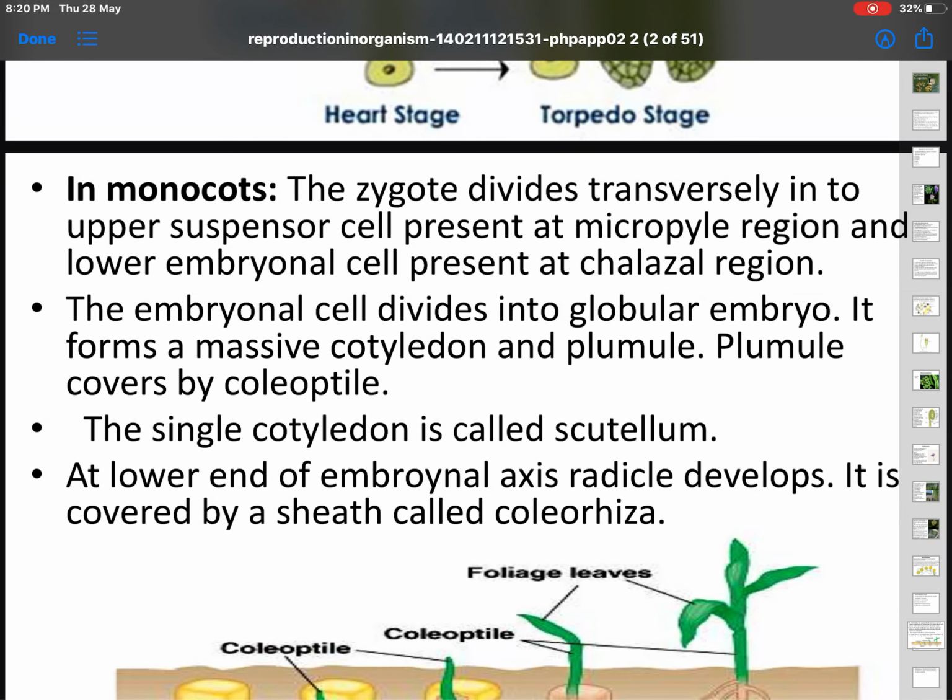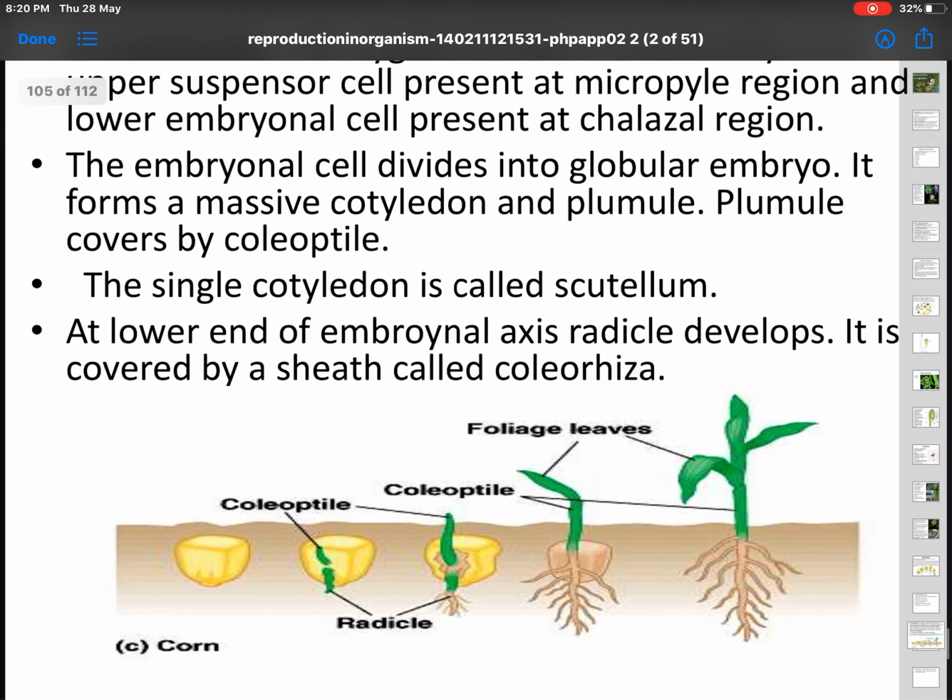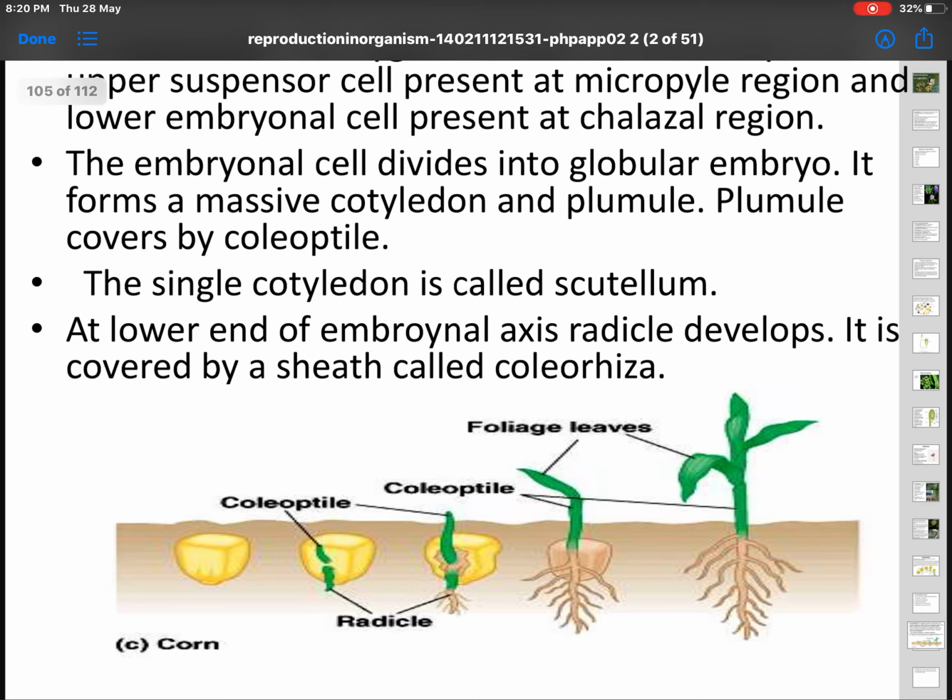So in monocots, the zygote divides transversely into 2 upper suspensor cells present in the micropyle region and a lower embryonal cell present in the chalazal region. The embryonal cell divides into a globular embryo, forms a massive cotyledon and plumule. Plumule of course is covered by coleoptile. Identify the portion coleoptile. The single cotyledon is called scutellum.